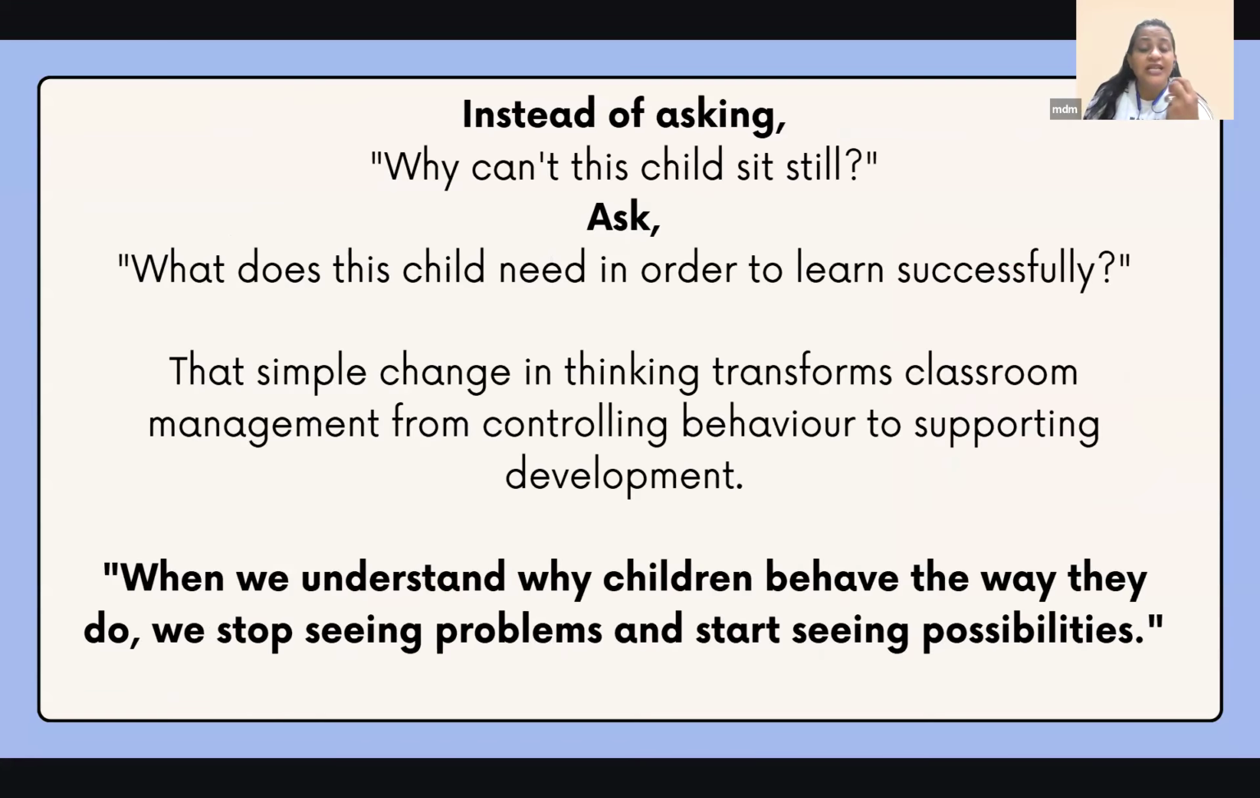So instead of asking, why can't this child just sit still, ask, what does this child need in order to learn successfully? If this child is not able to sit still, what can I do? What activity can I put in? What can I change a little bit for him? That simple thinking will transform your classroom management. Instead of controlling their behavior, support their behavior, not by encouraging bad behavior, but by supporting their development and diverting it. We need to understand why children behave the way they do. We need to stop seeing problems and start seeing possibilities.